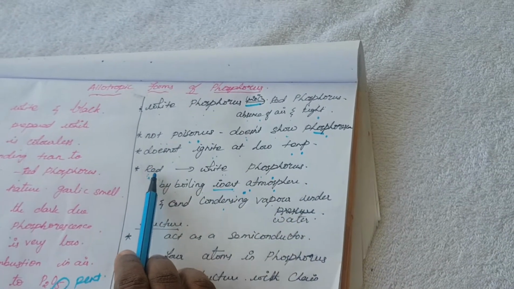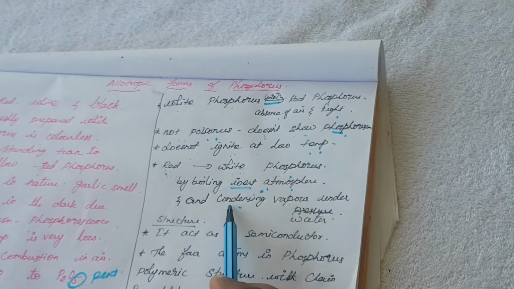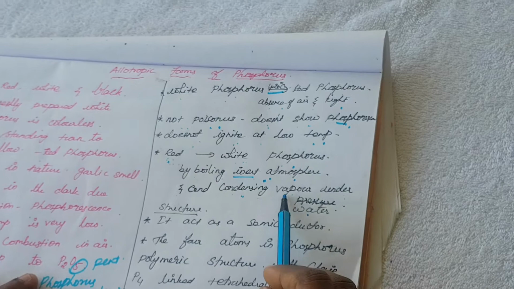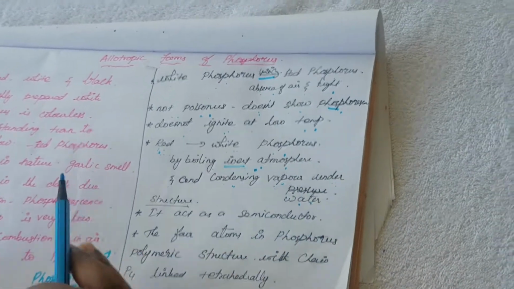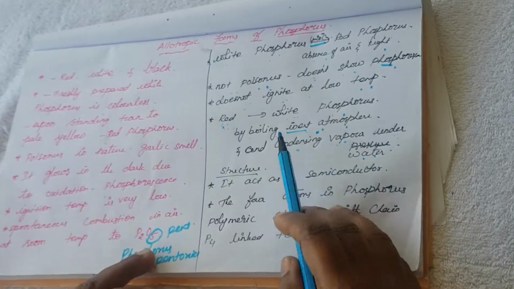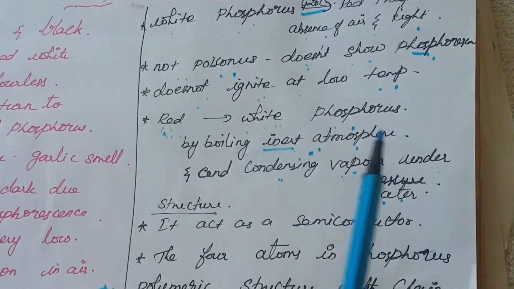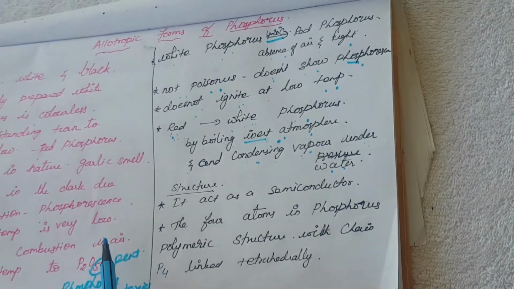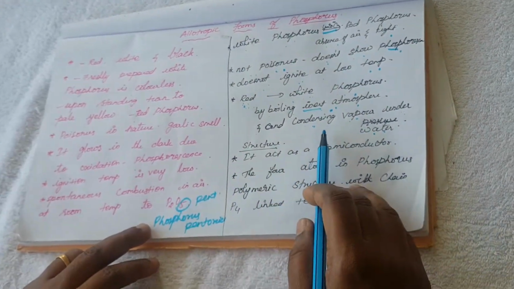After heating the red phosphorus, the vapors are collected and cooled under water, and it converts into white phosphorus. So these are the allotropic forms of phosphorus, red phosphorus and white phosphorus.